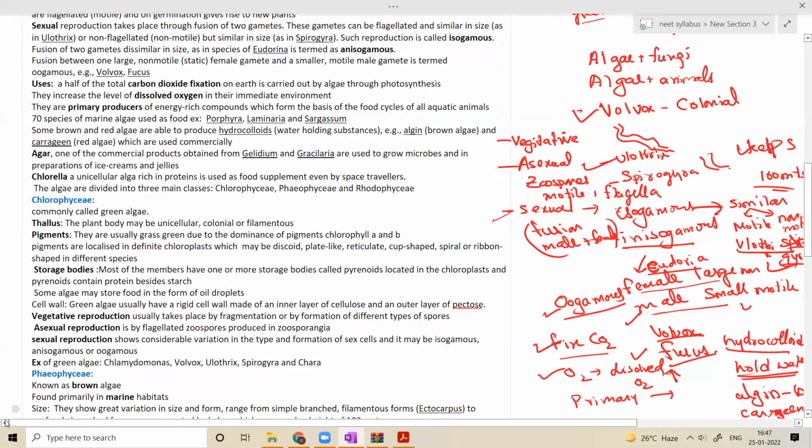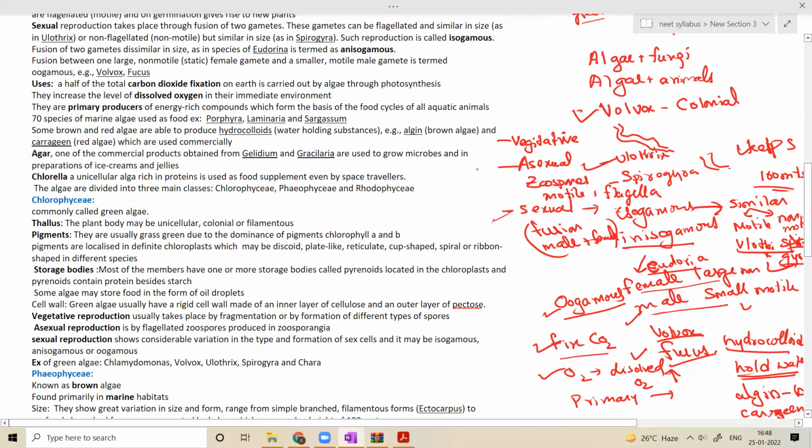Agar is a substance in powder form, and once you boil agar with water, a semi-solid jelly-like form will be created. One of the commercial products is obtained from Gelidium and Gracilaria. These are the two species, Gelidium and Gracilaria, which produce agar.